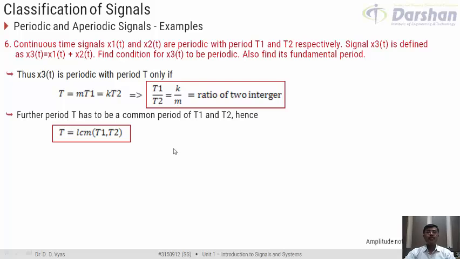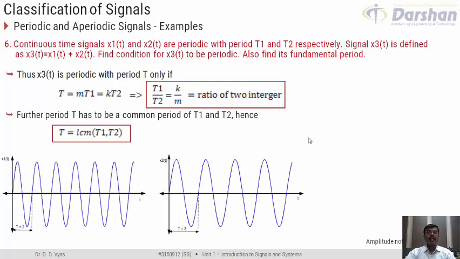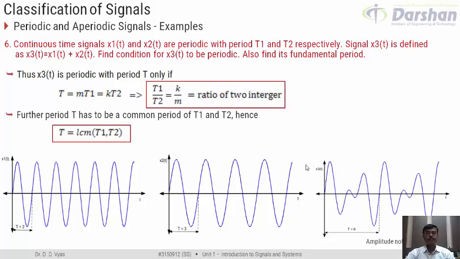Let us try to understand this graphically. Let us say that we have two sinusoidal signals x1 and x2. Let x1(t) have a period of 2 seconds and let x2(t) have a period of 3 seconds. Right? So we have x1(t), which is periodic with a period of 2 seconds, and x2(t), which is also periodic with a period of 3 seconds. And now let me add these two signals. If I add these two signals, the resultant signal x3(t) would look something like this.